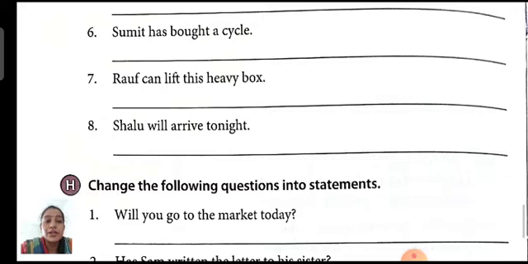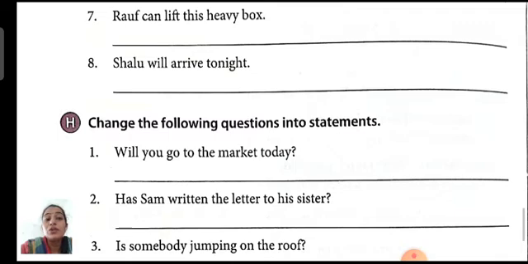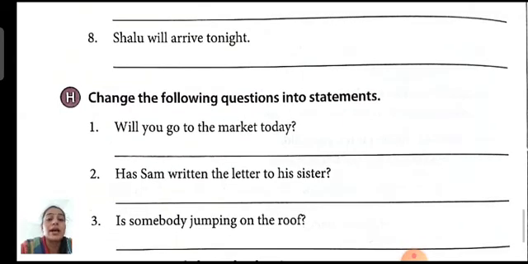Okay. Now exercise H. Change the following questions into statements. So what do we have to do in this exercise? In this exercise also we have to just change the order of words. You can see first one. Will you go to the market today? Question mark. So the answer is, you will go to the market today.